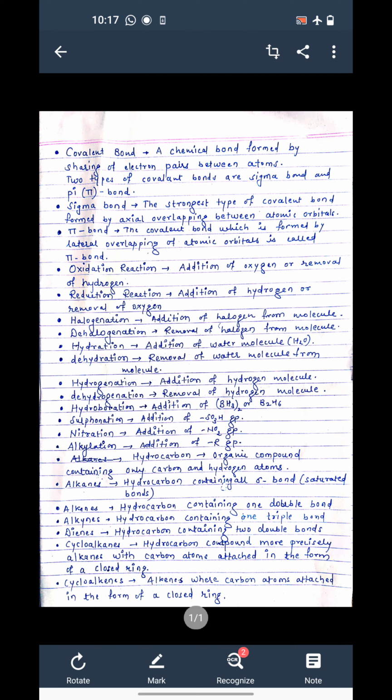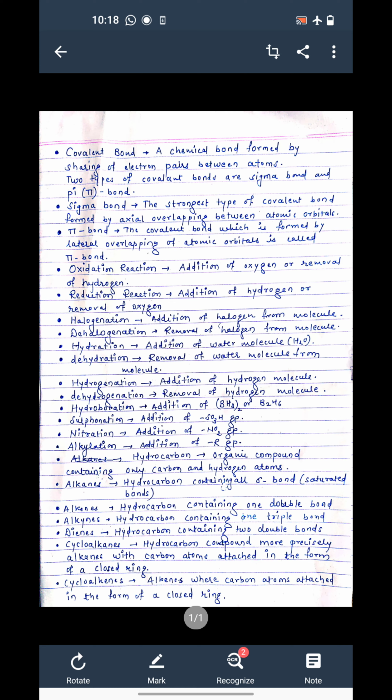Now some terms are there, that is covalent bond. You might have heard this covalent bond many times, but I just wanted to revise all these things. A covalent bond is a chemical bond which is formed by equal sharing between two atoms. One atom gives one electron, another atom shares its one electron, and the electron pair gets shared by these two atoms, and one bond is formed. That bond is called a covalent bond. Now this covalent bond is of two types: one is sigma bond, another is pi bond.